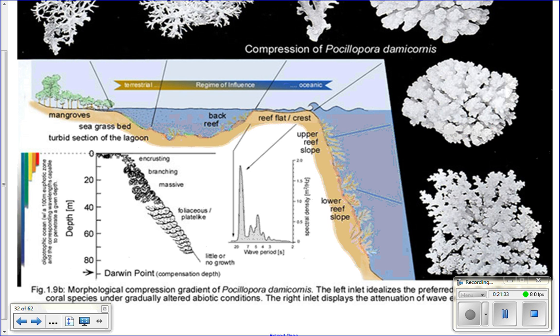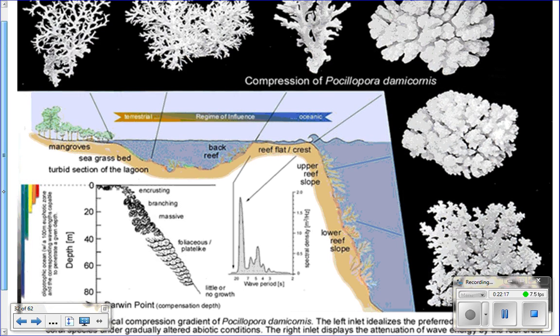And then behind that you have the flat. So that's exactly what it sounds like. It's a flat part on the reef, and oftentimes it's intertidal. So if it's high enough, during low tides, it can be exposed to the air. Back reef is back here. This has very low wave energy. You're going to find a high diversity of corals and animals that live here. And then you've got the lagoon, that separates the land from the reef. In the lagoon you can have all sorts of things like seagrass beds. You also have patch reefs that can form in here with other little pieces of coral starting to grow. So lots of different things can be found in there.